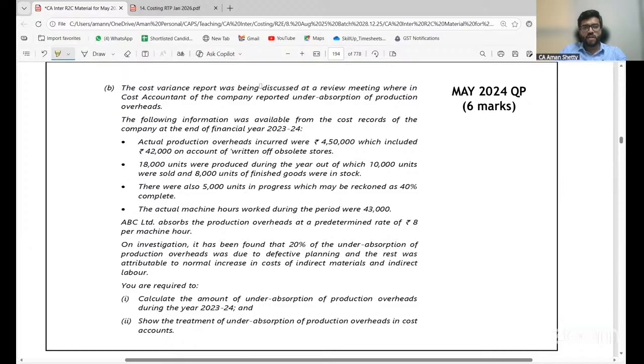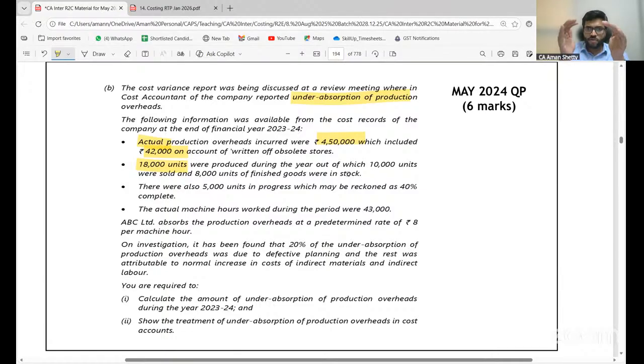The cost variance report was being discussed at a review meeting wherein cost accountant of the company reported under-absorption of production overheads. The following information was available from the cost records of the company at the end of financial year 23-24. Actual production overheads incurred were, my actual was 4,50,000, which included 42,000 on account of return of obsolete stores. So obviously this is abnormal, it has to be reduced. Clear? 4,50,000 minus 42,000 has to be done. Then 18,000 units were produced during the year, out of which 10,000 units were sold and 8,000 units of the finished goods were in stock.